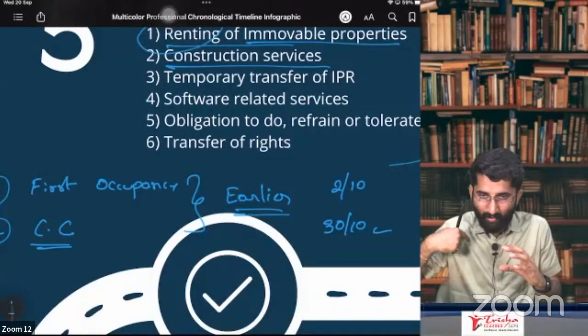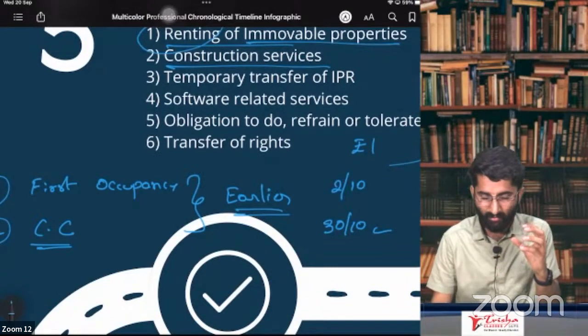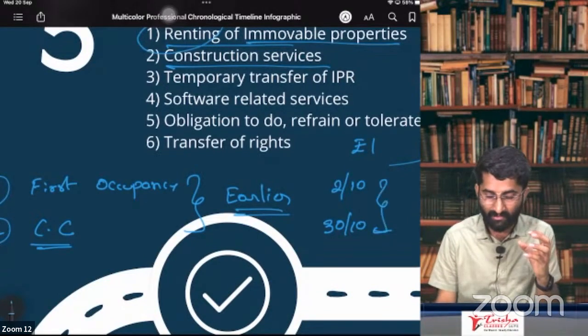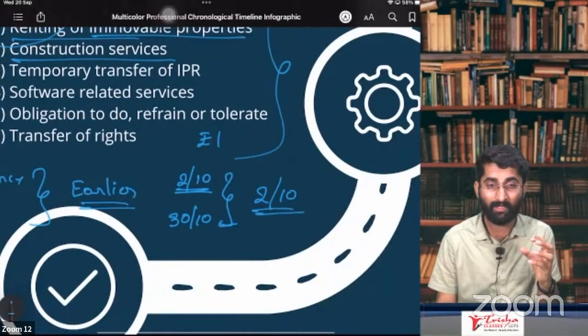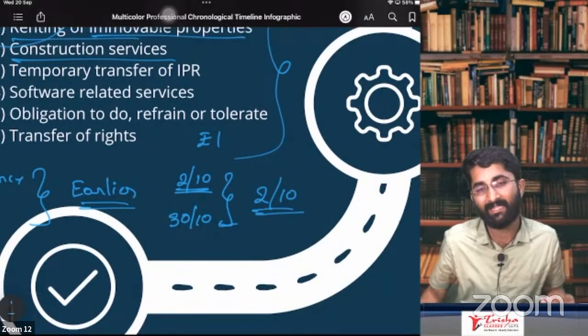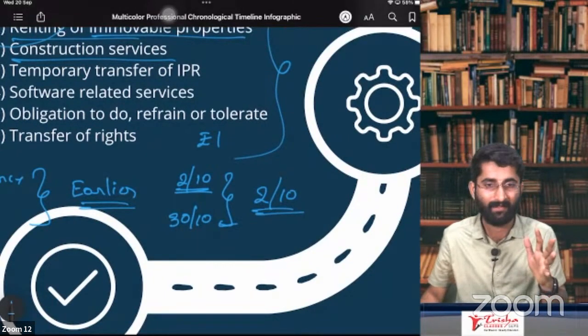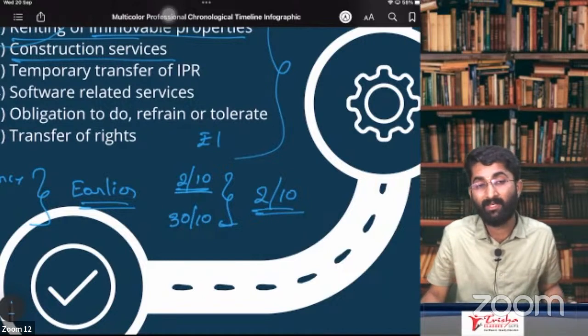You paid me 1 rupee. Which is earlier in this? 2nd of October is earlier. So if you pay me any amount before 2nd of October, even 1 rupee, in that case I am giving you the supply of service.